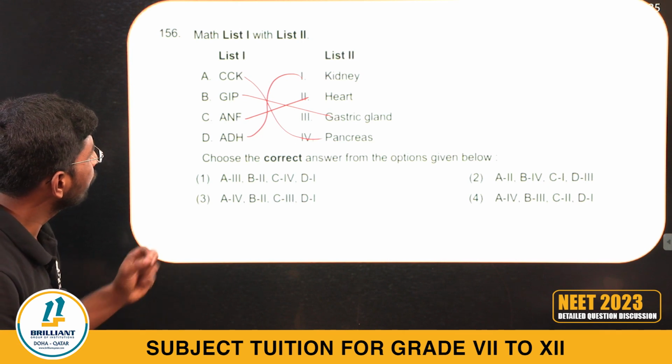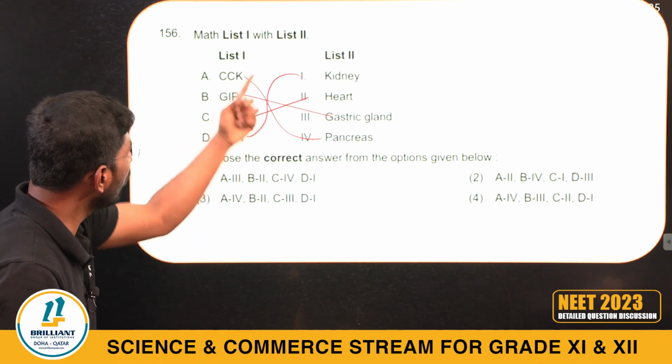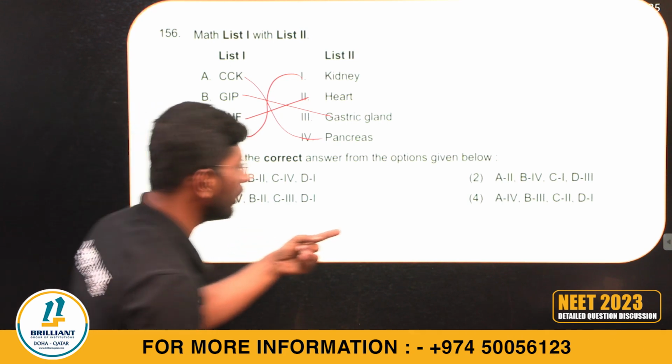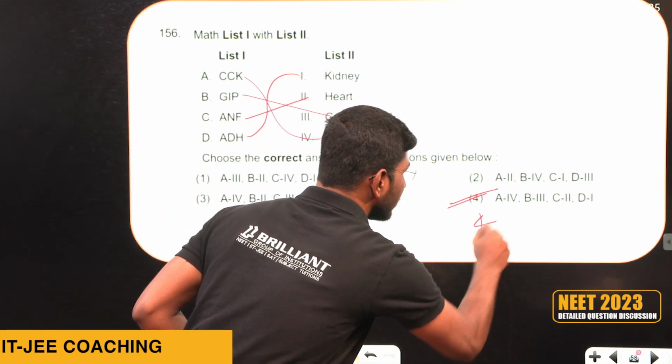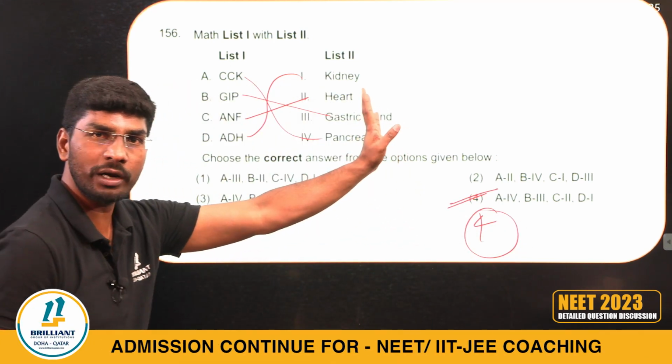4 3 2 1. Option 4 is the right answer. 4 3 2 1 is the right answer.